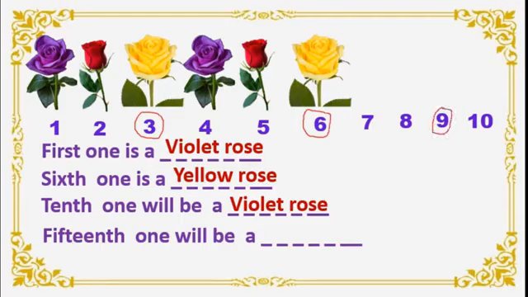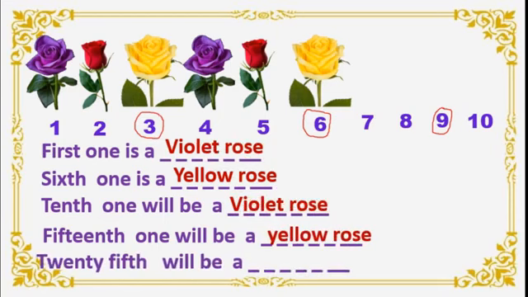Then 12th, because there is a difference of 2, and the 3rd position again the yellow repeats. So 3 ones are 3, 3 twos are 6, 3 threes are 9, 3 fours are 12, 3 fives are 15. Means again on the 15th position yellow rose will repeat.